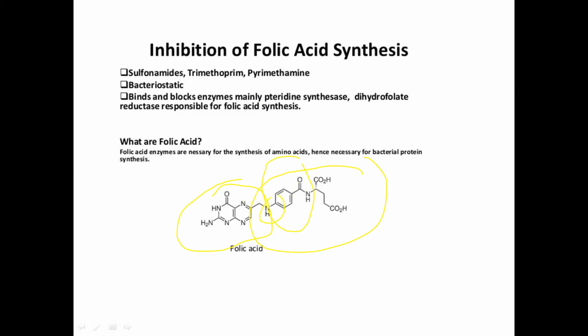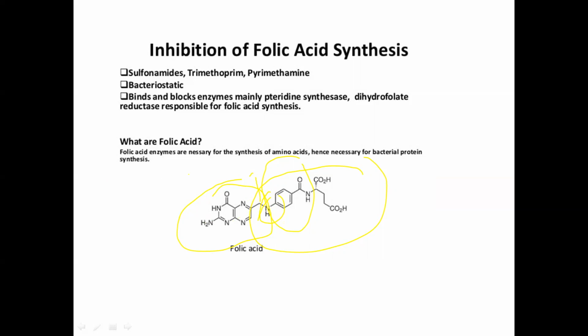If retrosynthesis is carried out, you can cleave from this position. Here there is a halogen, and if the reaction is carried out between this halogen-containing part and this amine-containing part, they become condensed and HCl is released, forming folic acid.